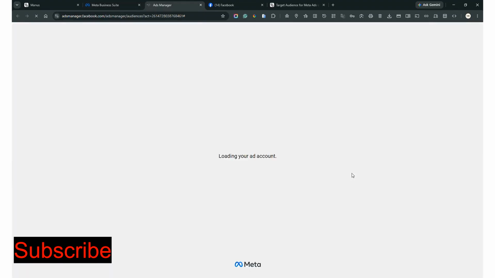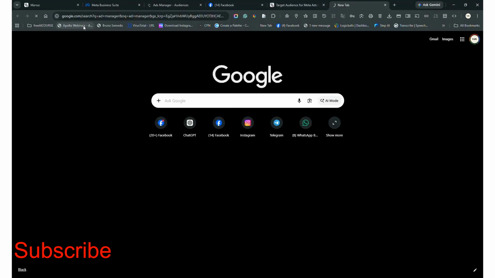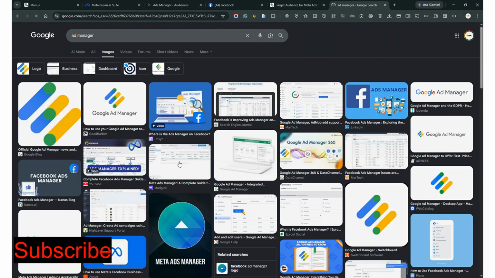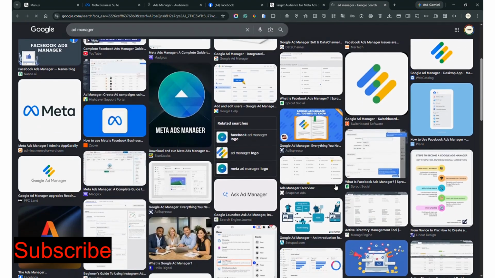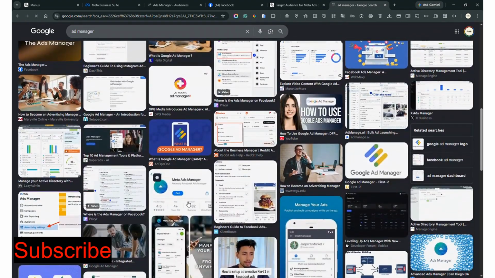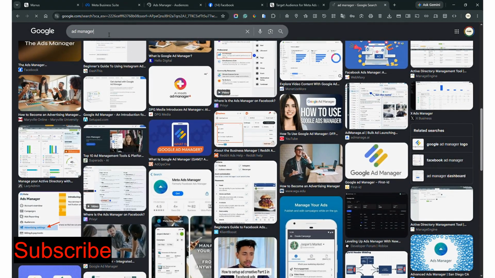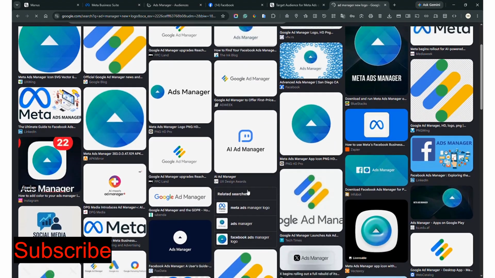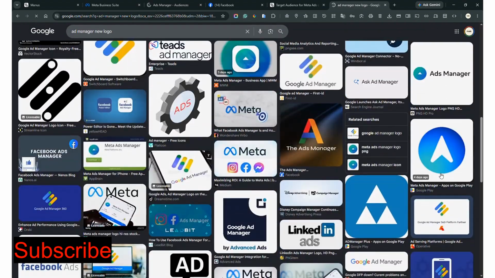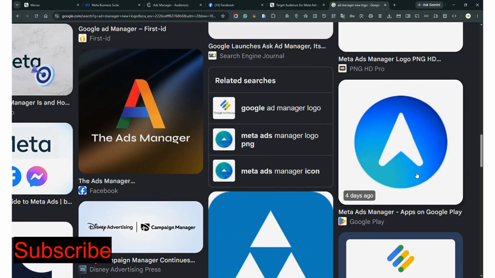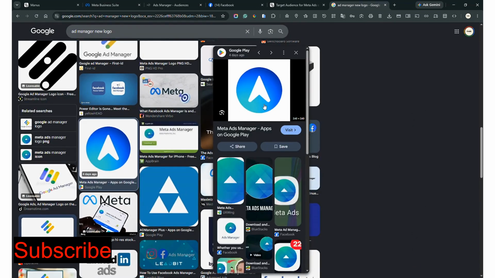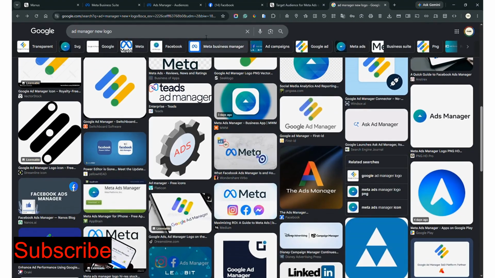Ads Manager, and this is the desktop version, right? The mobile version looks like this. So this is the Ad Manager, the phone version. Usually the image, recently they have changed the image, but it used to be like this. Now it has changed a bit. So let's search for Ad Manager new logo. Yes, this is it. So you can actually see the new logo here. This is how it looks like. So this is now the Ad Manager. See, it looks a bit the same. So there's the Ad Manager now, which you can download onto your phone and run your advertisements on.